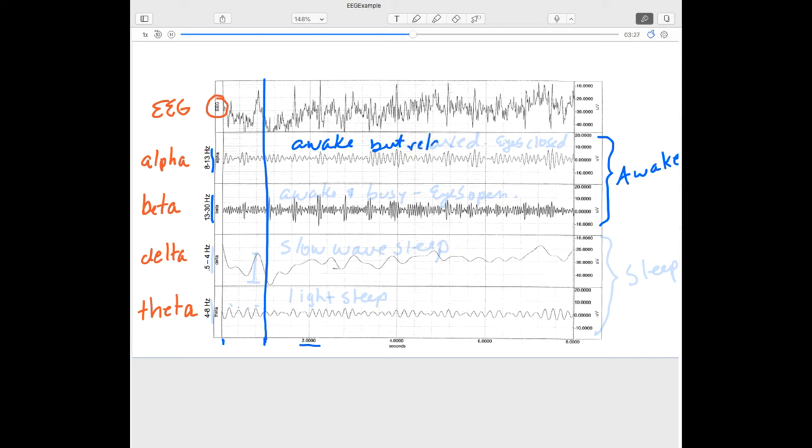In other words, not actively processing anything. So this would be eyes closed in the case of recording from the visual cortex. Beta is awake and busy. And so, for example, that would be eyes open if recording in the visual cortex. Theta and delta waves are seen during sleep.